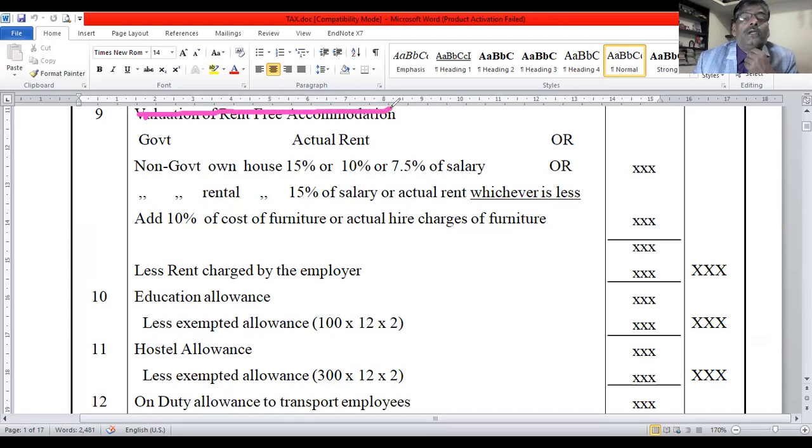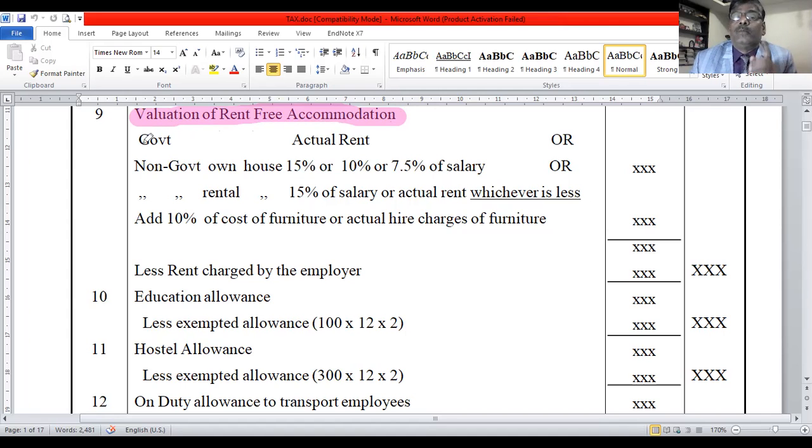How to value rent-free accommodation? I explained in detail in the previous class, but I will highlight it here.